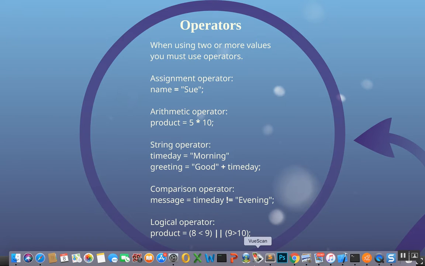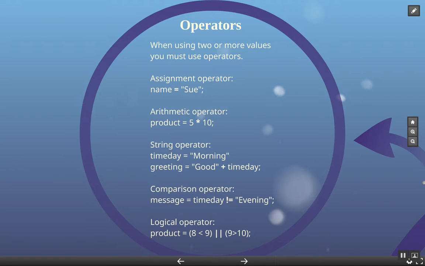All right, then we have logical operators. In this case, we have two conditions separated by an or. So it says product equals, inside parentheses, 8 less than 9, and then two bar symbols, which mean or. Then another parenthesis with 9 greater than 10 inside of it, and then semicolon.